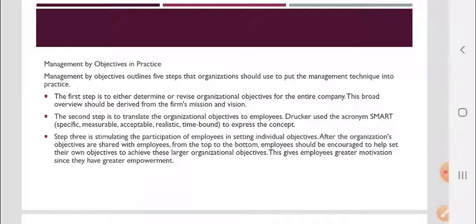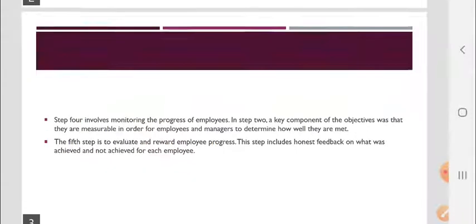The third step is stimulating the participation of employees in setting individual objectives. After the organization's objectives are shared with the employees from the top to the bottom, employees are encouraged to help set their own objectives to achieve these larger organizational objectives. This gives employees greater motivation since they have greater empowerment.